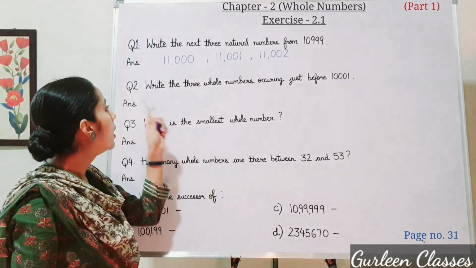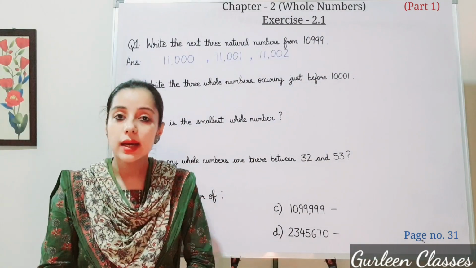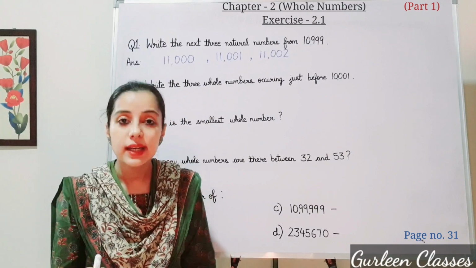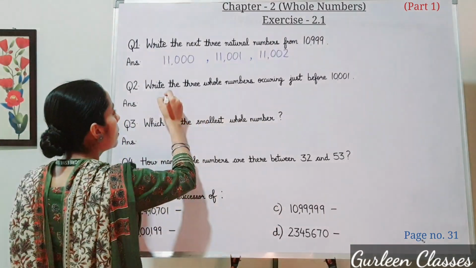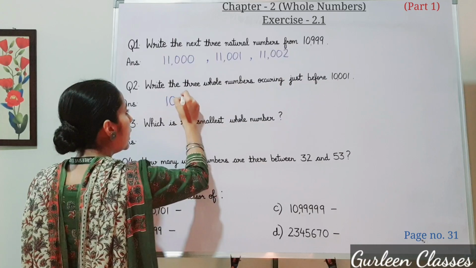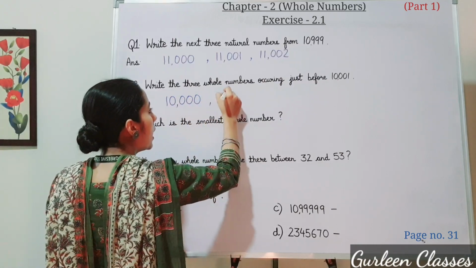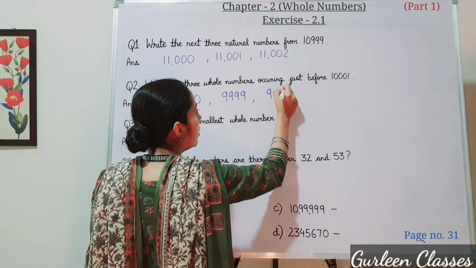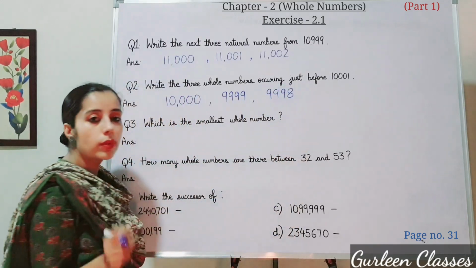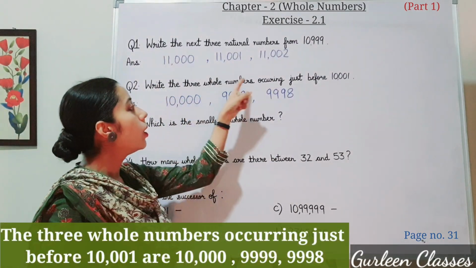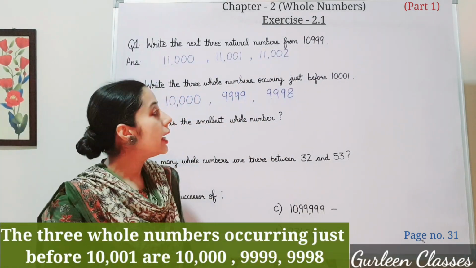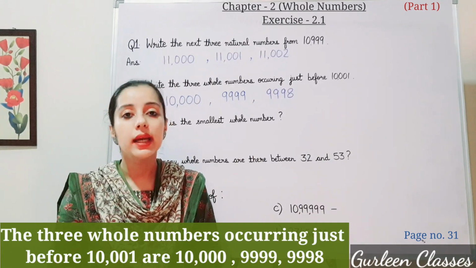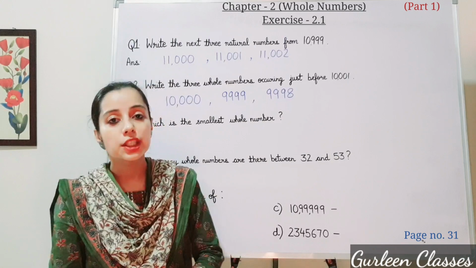Question number 2. Write the next three whole numbers occurring just before 10,001. So here we will do minus 1. Number is 10,001. What comes before? 10,000. Then 9,999. Then 9,998. What you will write the answer? The three whole numbers occurring just before 10,001 are 10,000, 9,999 and 9,998.